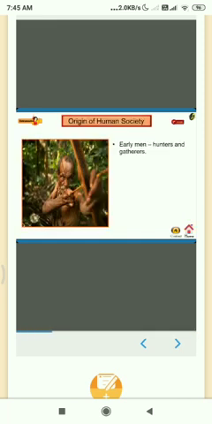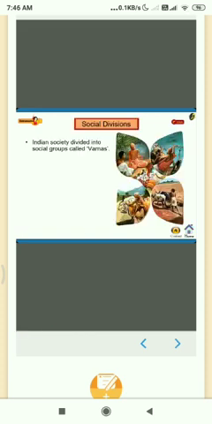Origin of human society. We will now understand how the human society was originated. Early men used to live the life of a hunter and gatherer. Social divisions. Indian society was divided into various social groups called Varnas.